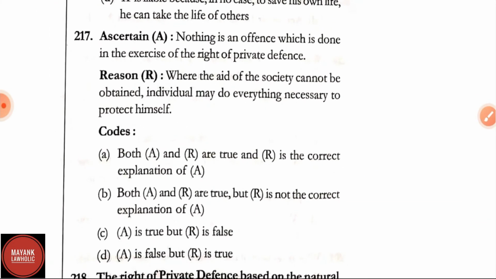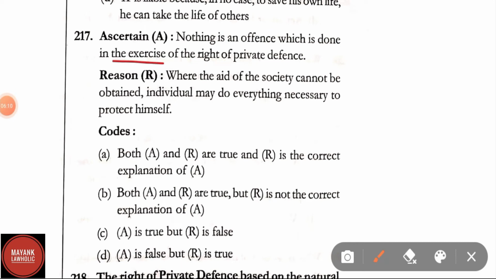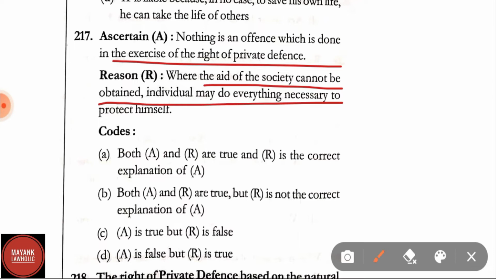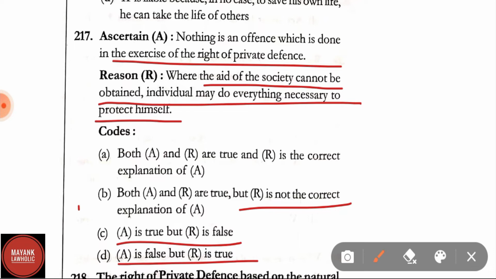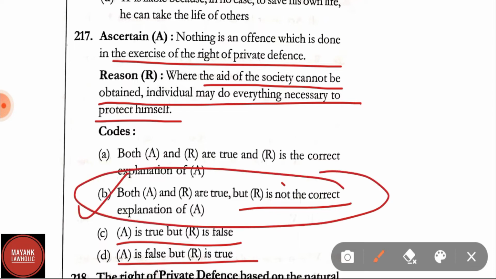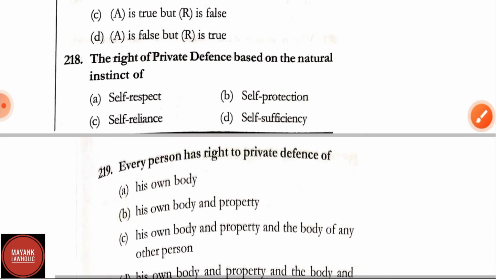Question number 217. Nothing is an offense which is done in exercise of the right of private defense. Where the aid of the society cannot be obtained, an individual may do everything necessary to protect himself. Options: Both A and R are true and R is the correct explanation of A. Both A and R are true but R is not the correct explanation of A. A is true but R is false. A is false but R is true. Here the correct answer is option B, that is, both A and R are true but R is not the correct explanation of A.